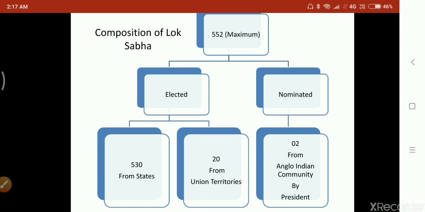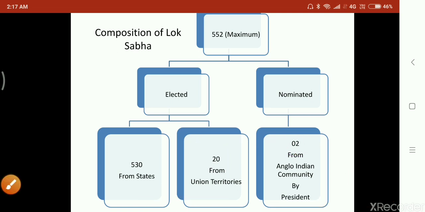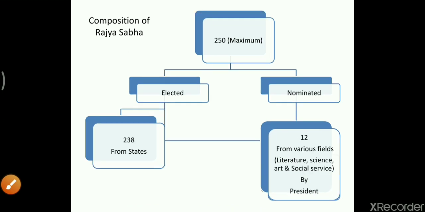Now one more thing I want to tell you all, children, that it is not mandatory that these 2 people will be nominated by the president. If out of these 550 members, these 2 members are already there in the elected members, then this nomination will not be there. But if out of 550 members, the Anglo-Indian community is not represented, then the nomination will be done by the President of India.